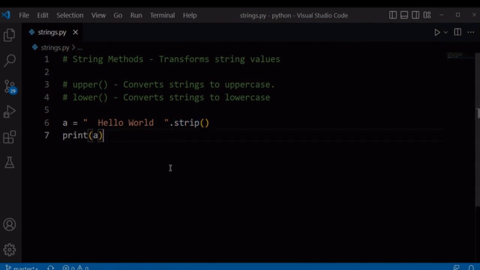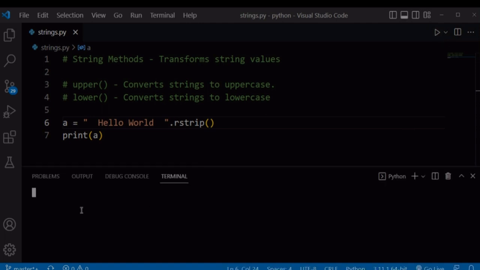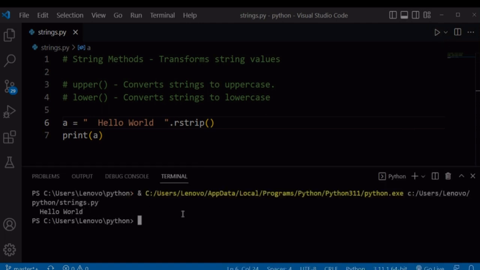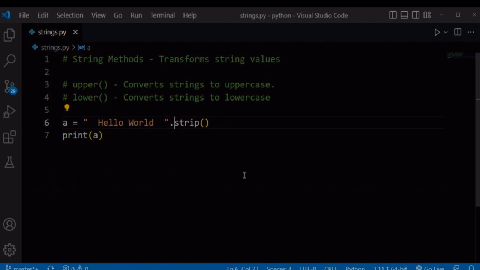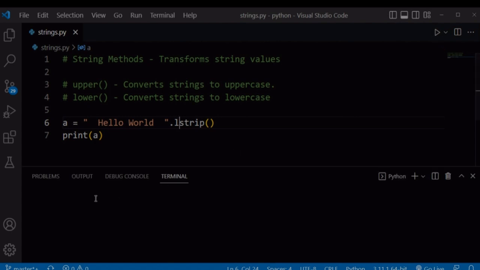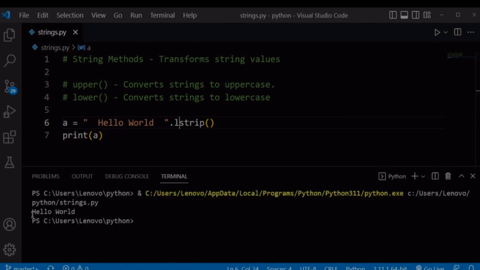If we wanted to remove white spaces only at the right of our string, we will use rstrip. This rstrip will remove any white space at the right of our string. If we run our file, it's going to remove white spaces from the right side of our string. You may not see it because it's the end, but if you use lstrip, it's going to remove any white space at the left of our string. If you run our file, it will return our hello world starting at the margin or at the beginning of our string.